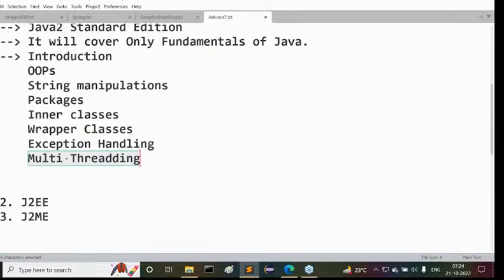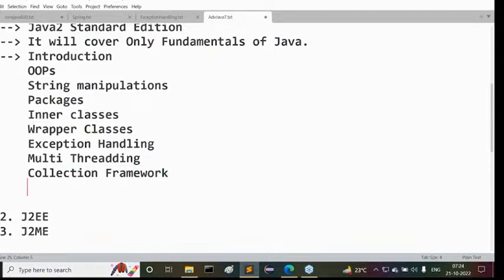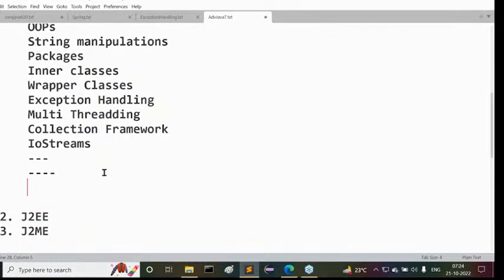Of course, in Durga Soft, you are going to learn multi-threading more effectively. That's okay. In Core Java, that is one of the important contents. Next one, after that, is the collection framework. This is also another important topic inside Core Java. After this collection framework, we can understand IO streams, and so on. So many topics are available. After this, we are going to understand Java 8 features.